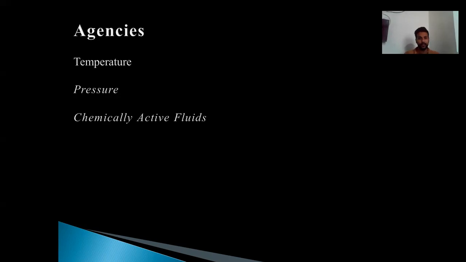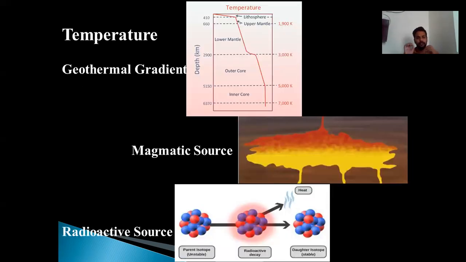Let us see the first one, temperature. Temperature is the measurement of heat. So, whenever a rock is exposed to an altered environment with respect to heat, the rock adjusts itself, and during its adjustment, the textural and mineralogical changes occur. So whenever the rock experiences a change in temperature, that means a change in heat, it will adjust itself accordingly. There are three sources of temperature.